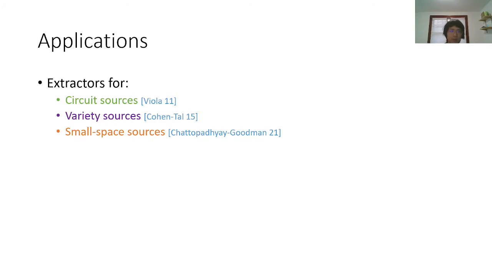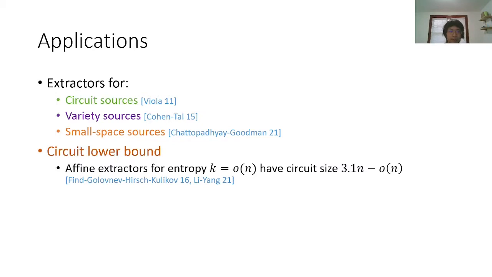Affine extractors for low entropy have some interesting applications. First of all, based on some very non-trivial and interesting reductions, researchers have shown that affine extractors also work for many other interesting classes of sources. It has also been shown that the best circuit lower bound for general Boolean circuits we know so far is for affine extractors.